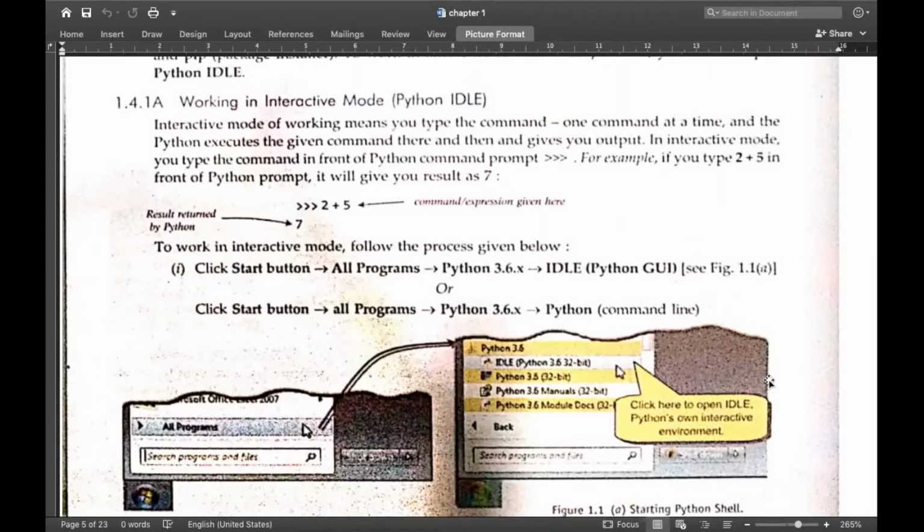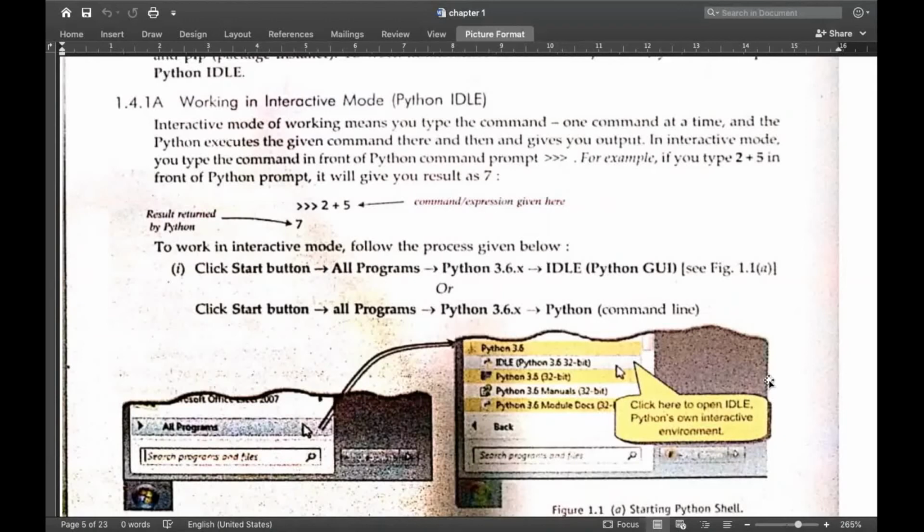If you start working on PyCharm at the beginner level, then you might miss some concepts. Why? Because in PyCharm, some part of the code will be automatically generated by PyCharm itself, so you won't be learning the complete process.